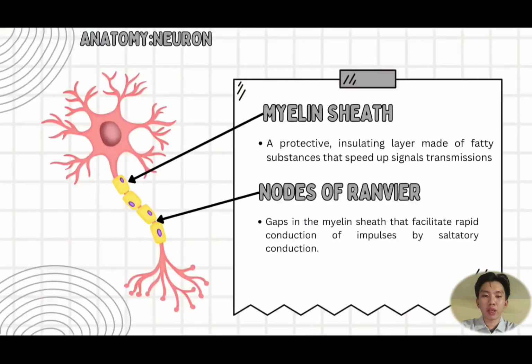And the axon is covered with myelin sheath, or what we know as a protective insulating layer made of fatty substances that speed up signal transmission. Other than that, we also have nodes of Ranvier, which are gaps in the myelin sheath that facilitate rapid conduction of impulses by saltatory conduction.